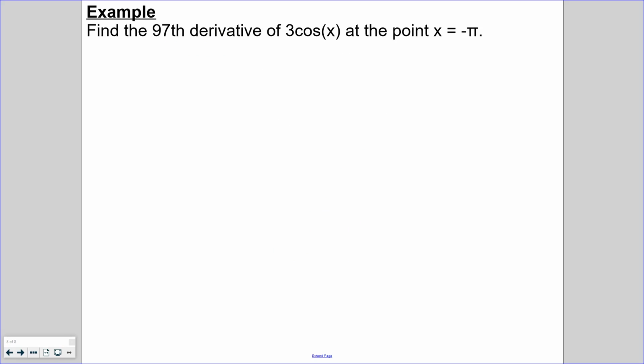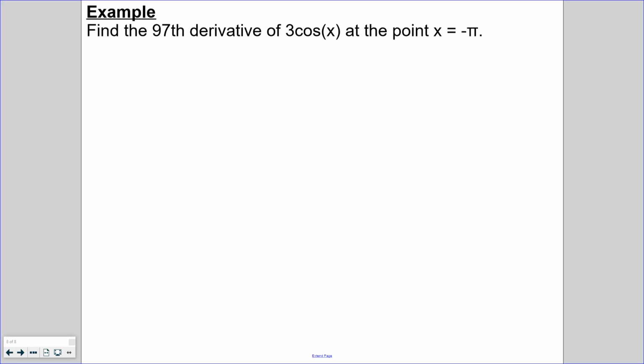And in our final example, we are being asked to find the 97th derivative. Whew, big numbers now, not joking around. So find the 97th derivative of 3 cosine of x at the point x equals pi. All right, so here, we not only need to find the 97th derivative, but then we need to substitute in x equals pi.